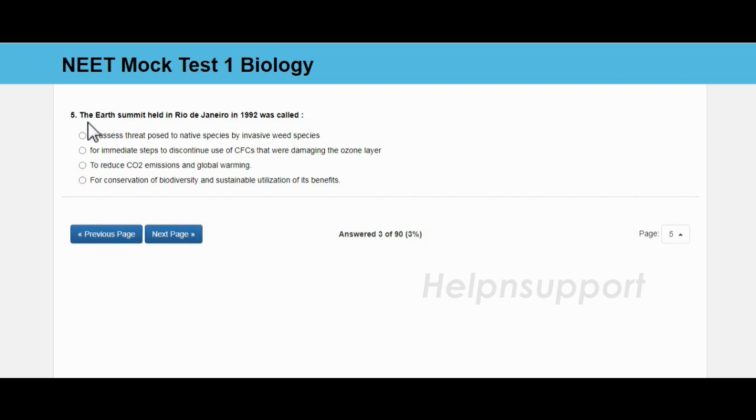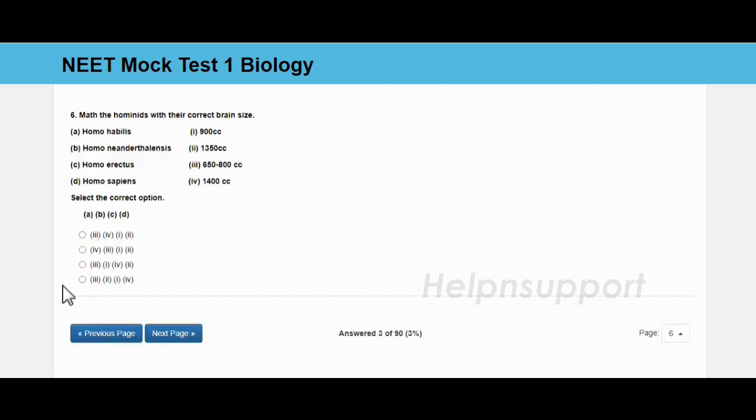The Earth Summit held in Rio de Janeiro in 1992 was called to assess threat posed to native species by invasive weed species, for immediate steps to discontinue use of CFCs that were damaging the ozone layer, to reduce CO2 emissions and global warming, for conservation of biodiversity and sustainable utilization of its benefits. And the answer is for conservation of biodiversity and sustainable utilization of its benefits.